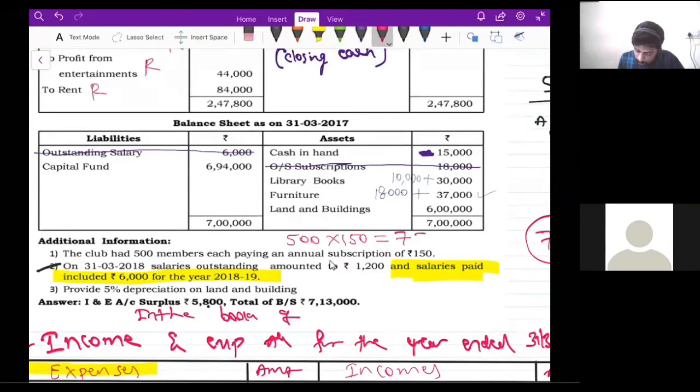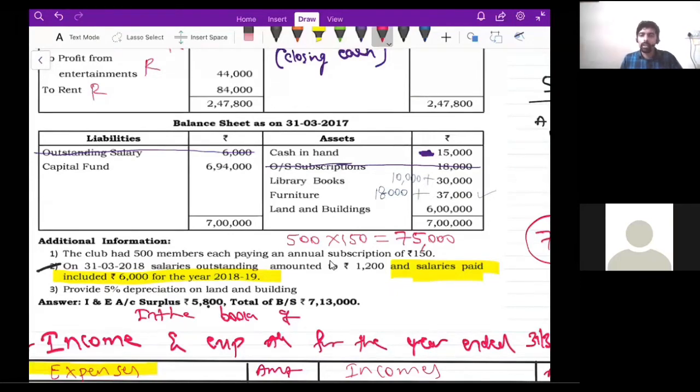That means every year I should receive 75,000 rupees from the members. Got it? We will call it pocket money, but NPO, that is non-profit organization, call it subscription. This is the only income for the NPO.